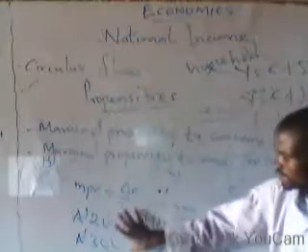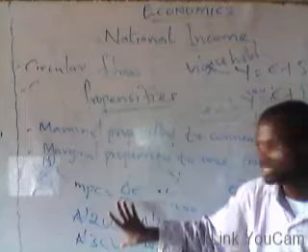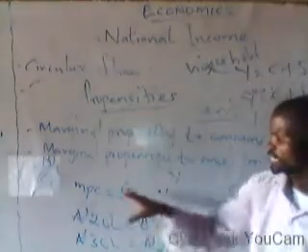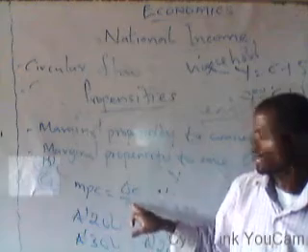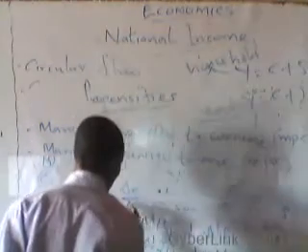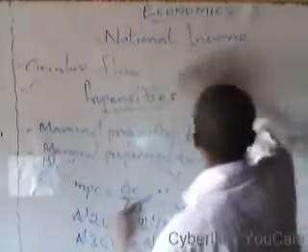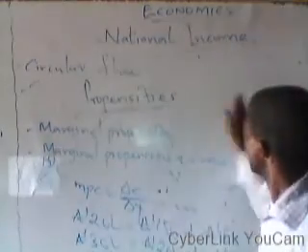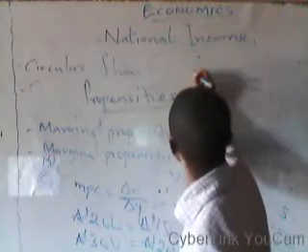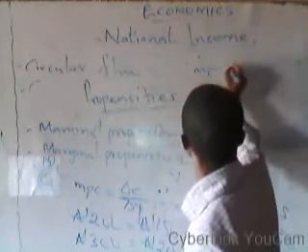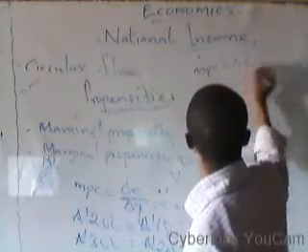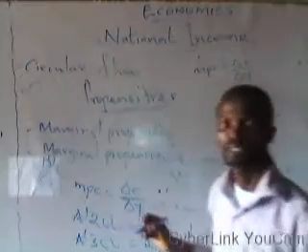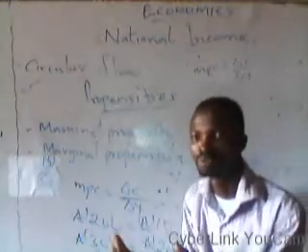Now, from this data we can calculate our MPC. I've told us that it is calculated as change in consumption all over change in income. Now, how do you get this change? You have a change when you find the difference between two variables.